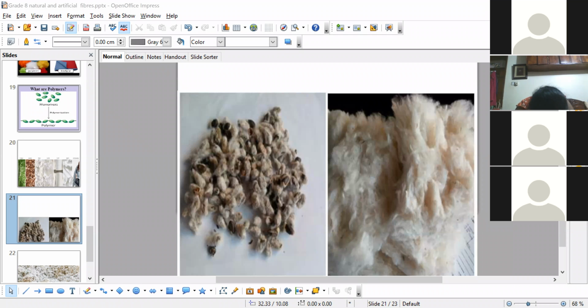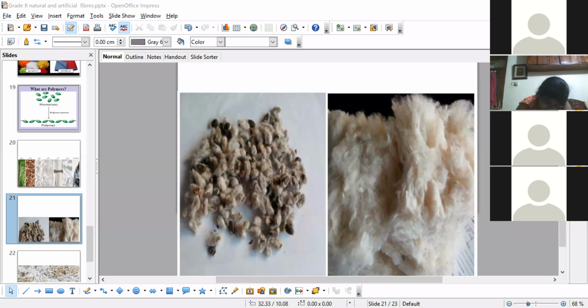I told you that rayon can be prepared from wood pulp. You said cotton linter. I told you wood pulp also, you forgot, I think. I have shown you the picture also. Refer to your course book page number 3. Examples are rayon and cellulose acetate. Okay, true.